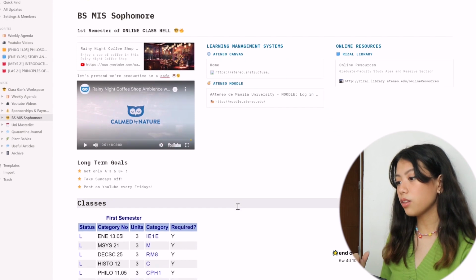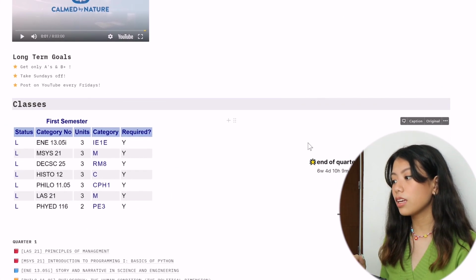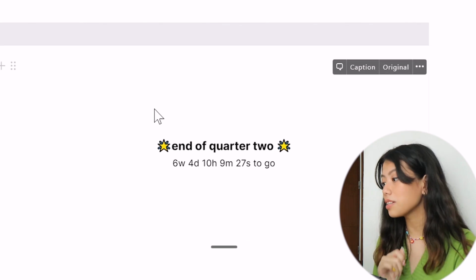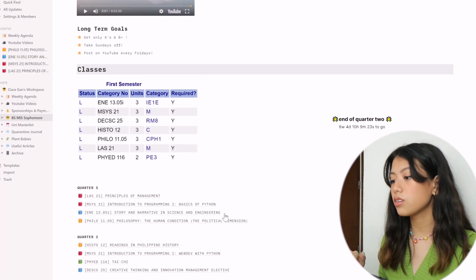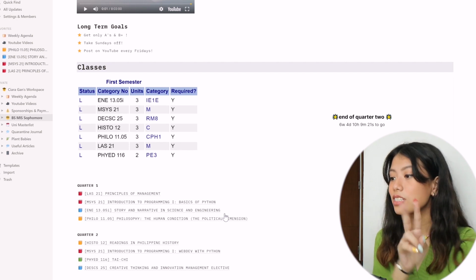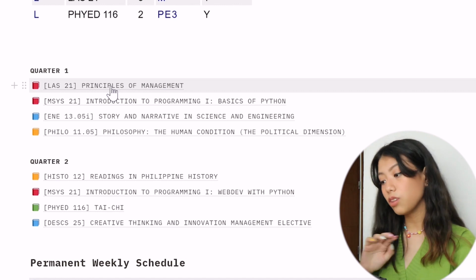So when you scroll down, you have the long-term goals, and I also have my classes. I got this little sticker thing from Aliana Ross's video, so I'll just link it down below. I also inserted my classes for this semester. Since it's divided into 2 quarters, I put my classes here. So I'm gonna show you guys what it looks like inside one of the notebooks.